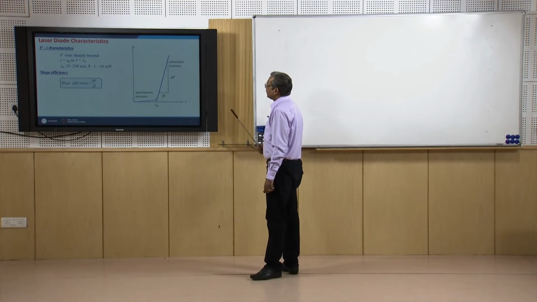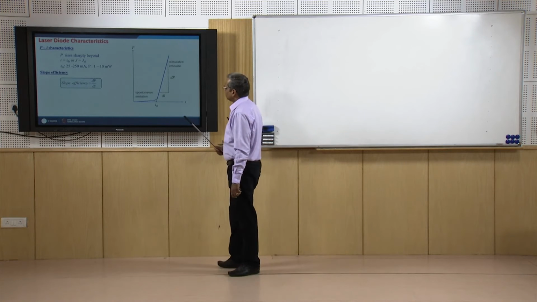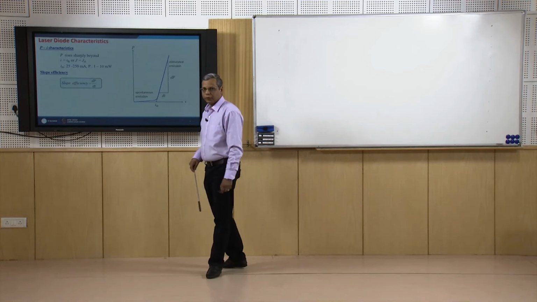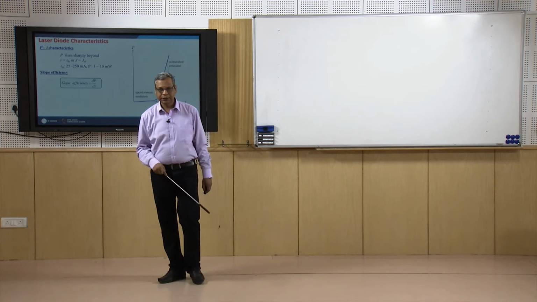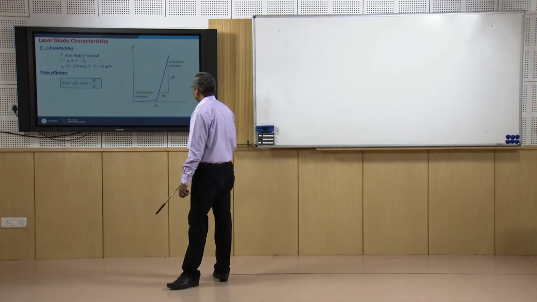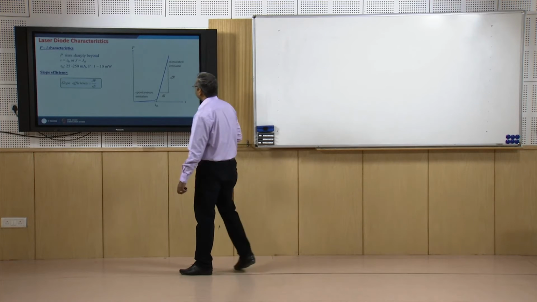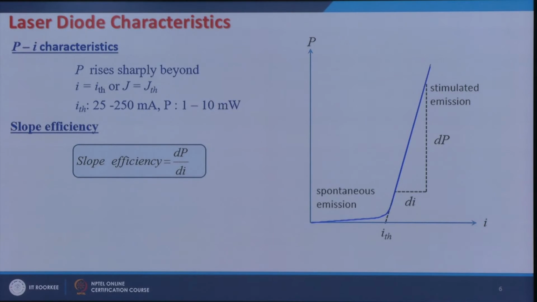An important characteristic of a laser diode is how much power you would produce per unit injection current. That is, what is the slope of this line, and this is known as slope efficiency, denoted by dP over di.